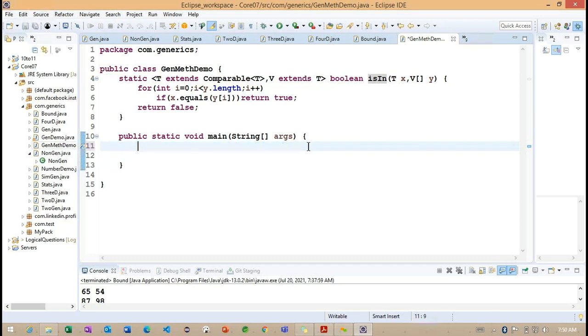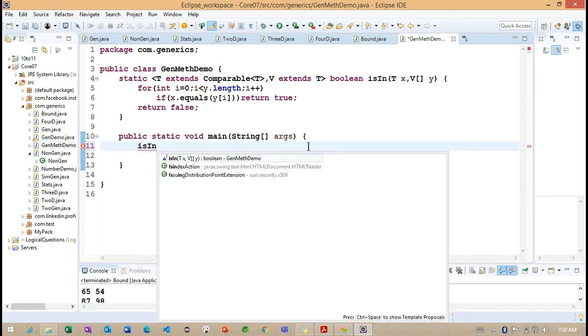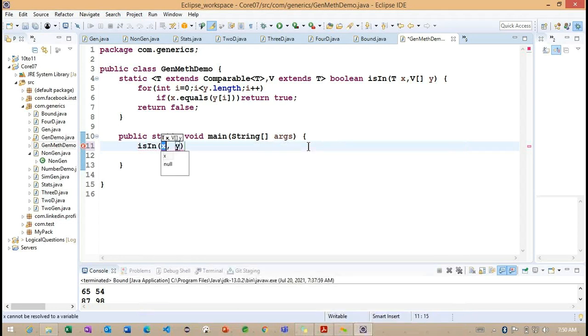Okay, let me call this particular method. If I want to call this particular method, now what is the information I want to provide? So x and y. Getting the point. How is this particular x expected here? The x is expecting integers here. Okay, first I want to create an array type here.